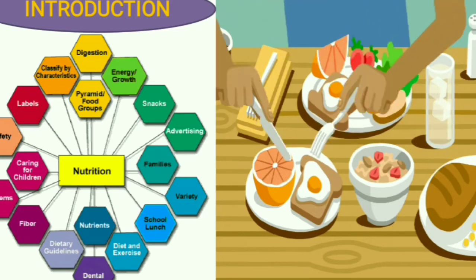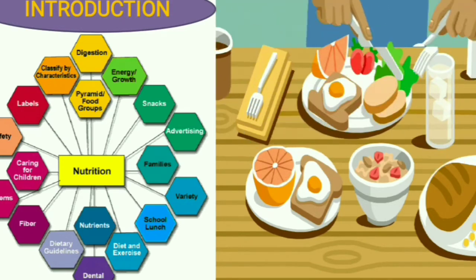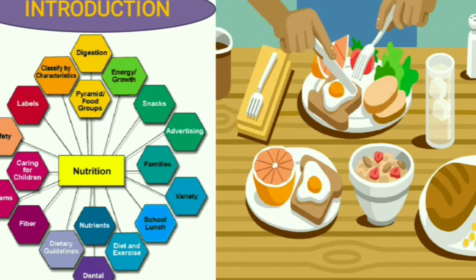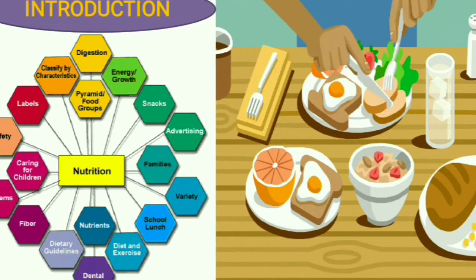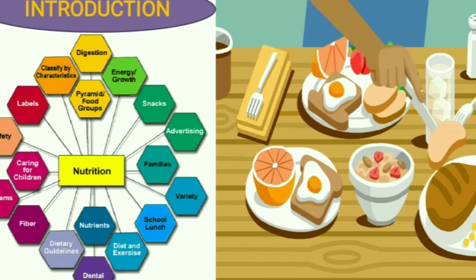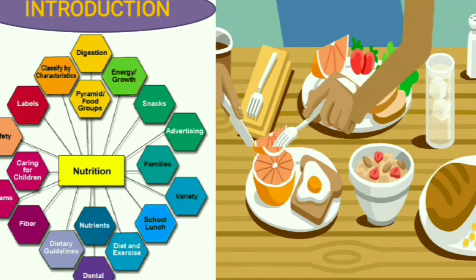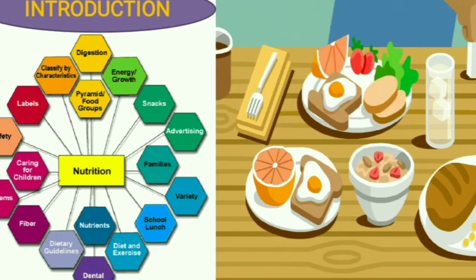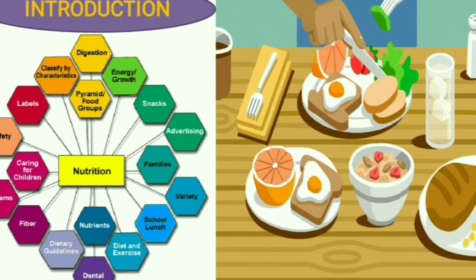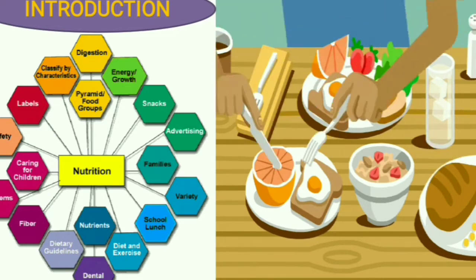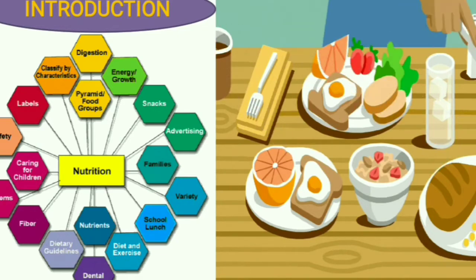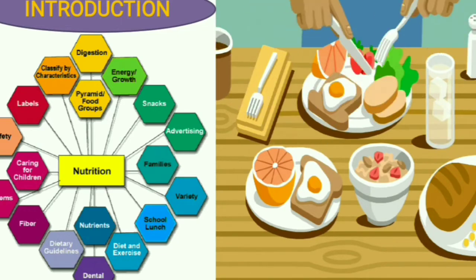Plants and animals also consume food to provide nutrition for themselves. The food we take in contains essential nutrients that provide energy and help in normal growth and development. It also repairs the worn out tissues and protects the body from disease.